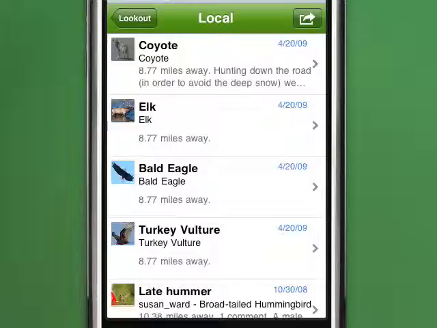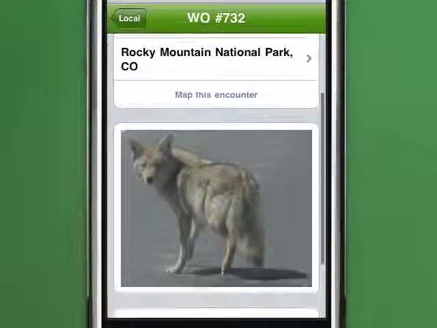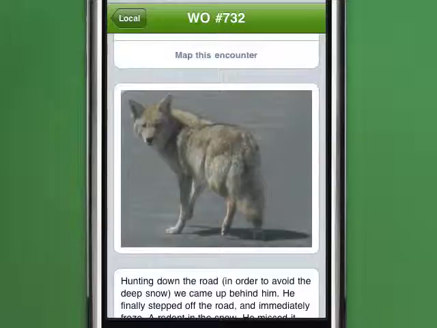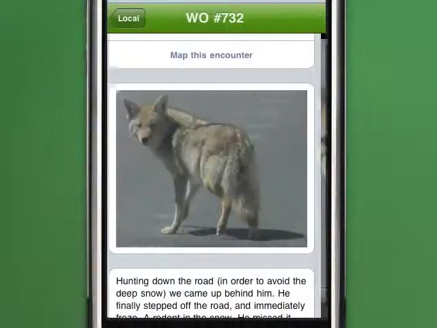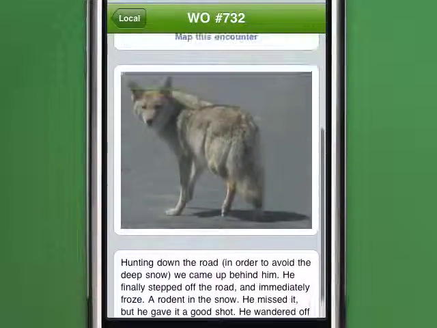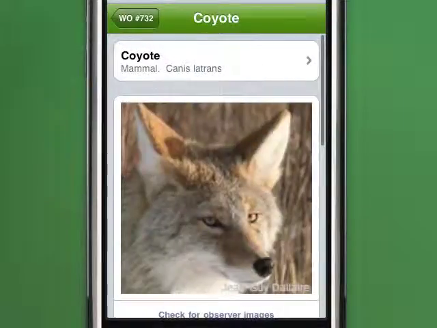For example, here at Rocky Mountain National Park, we find a coyote that was wandering down the road because the snow was too deep for it to walk in the woods. You're able to look at any photo for the encounter. You're able to find out more about the encounter, including mapping it, and you're able to look up the species.